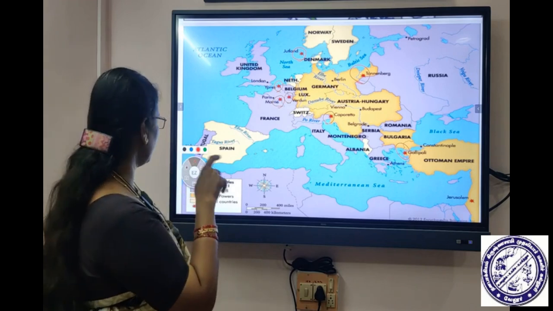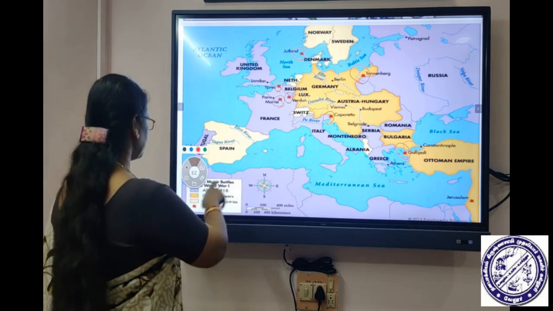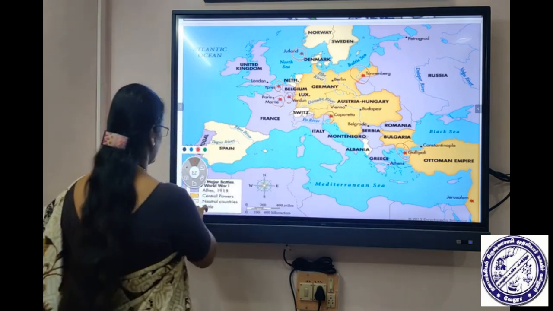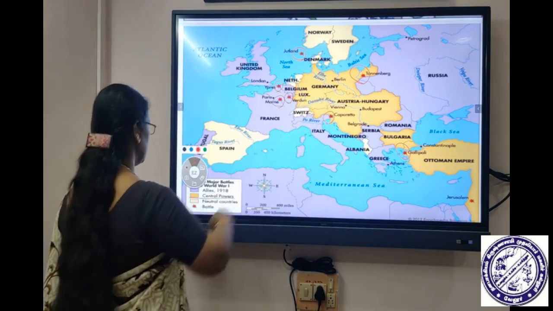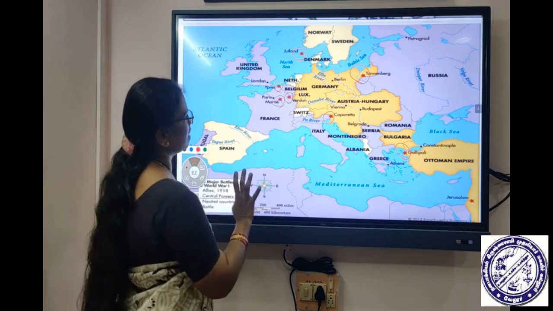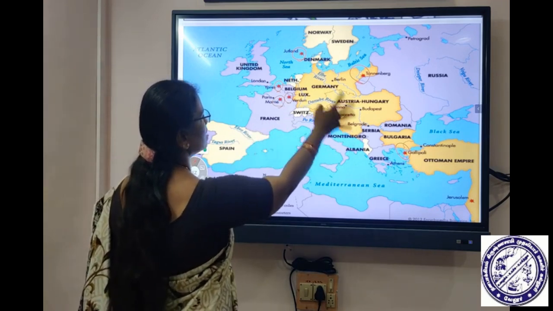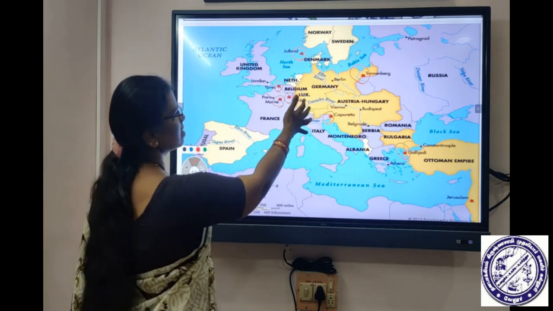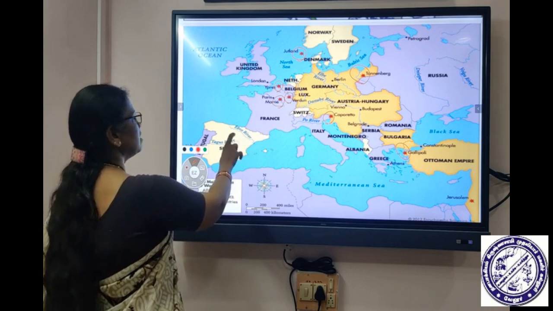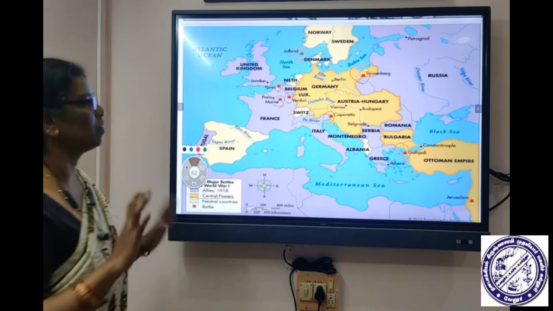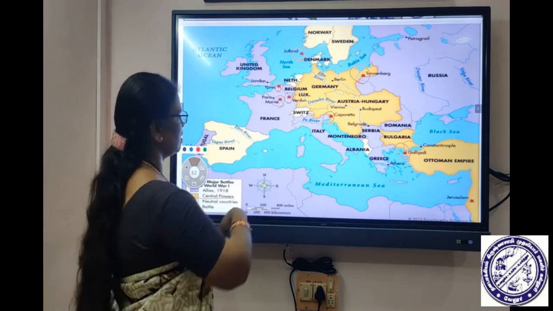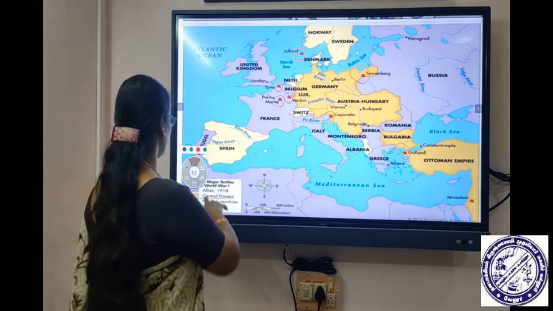And here some of the countries are neutral countries. So see these orange countries here: the orange countries are the Central Powers and the purple countries are the Allied Powers. So the purple were fighting against the orange countries, you can see. And these light whitish yellow countries are the neutral countries that did not get involved in the war. So only these countries were fighting in the First World War.